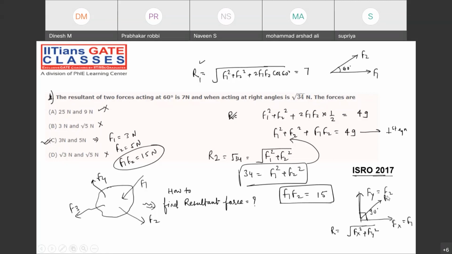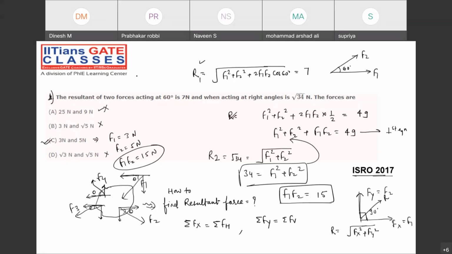Now, when you have multiple forces, then what you do, try to follow. Suppose that it is making an angle theta. This is also making an angle theta, and this, and this. Suppose all are making the same angle theta. Then you try to find the x component and the y component of each force. Then just take the summation of all the forces along the x direction, that is the horizontal direction, and the summation of all the forces in the vertical direction, something like this.